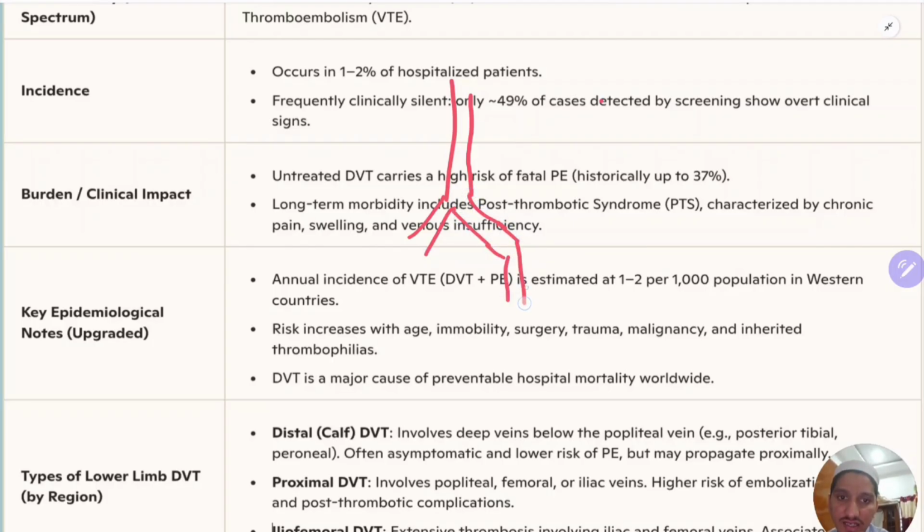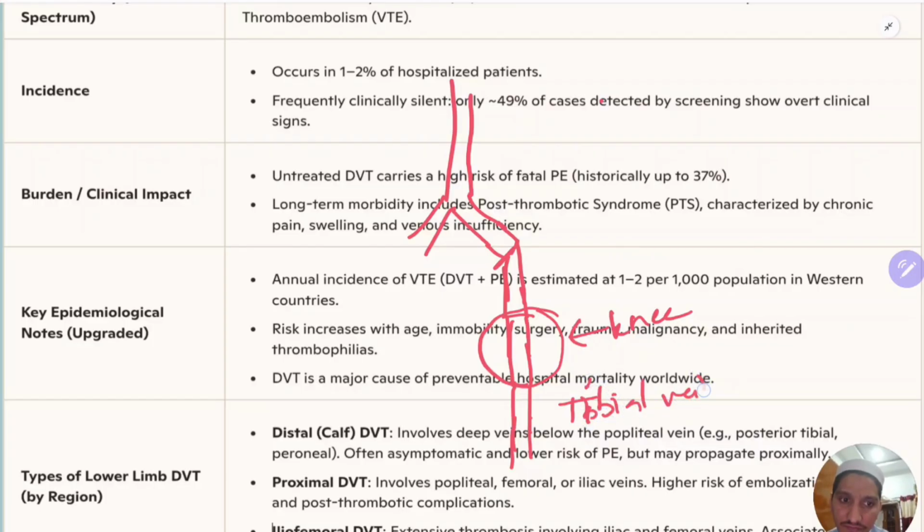Then that will continue as femoral veins, then continue here as popliteal vein. This is the knee actually. From the knee they will continue as superficial and deep tibial veins. Then comes the foot.